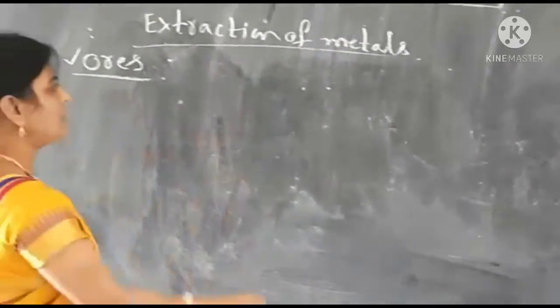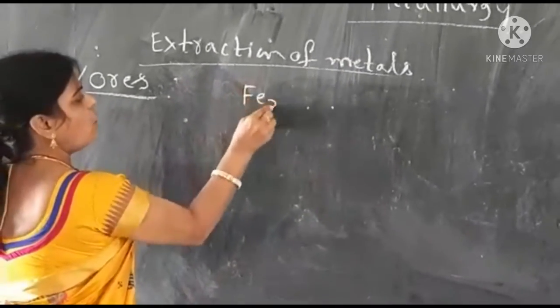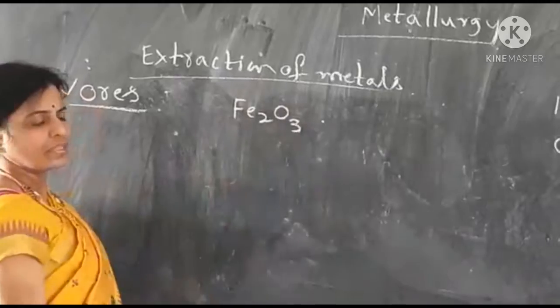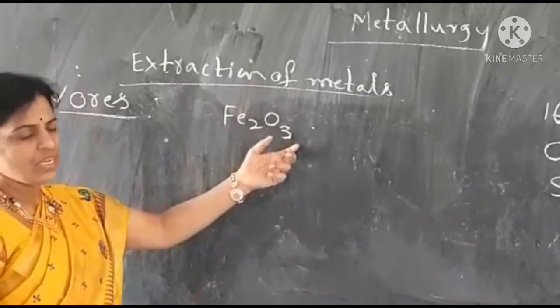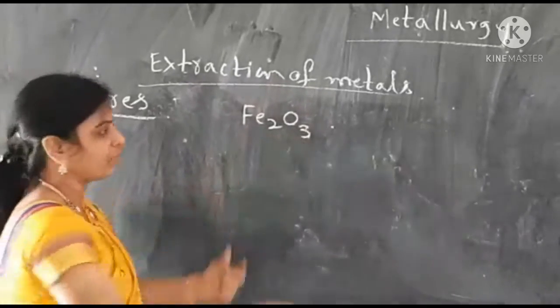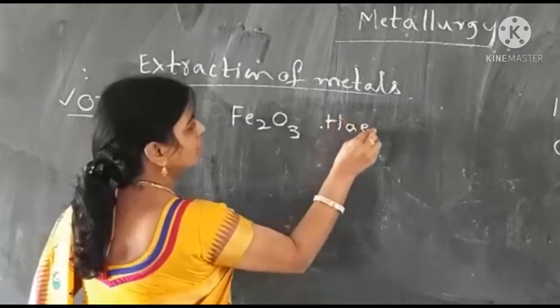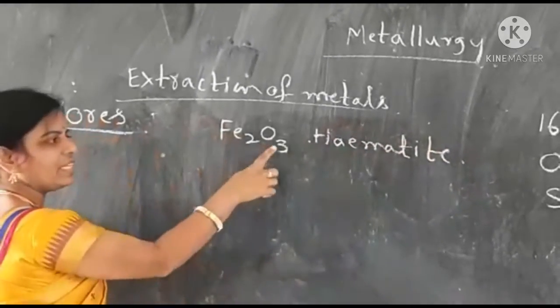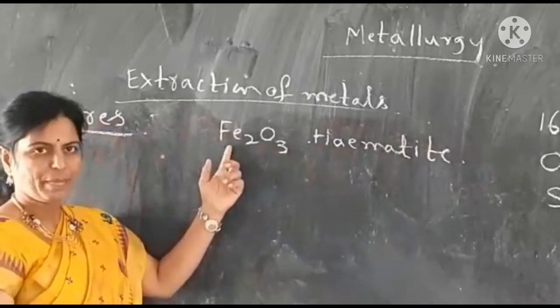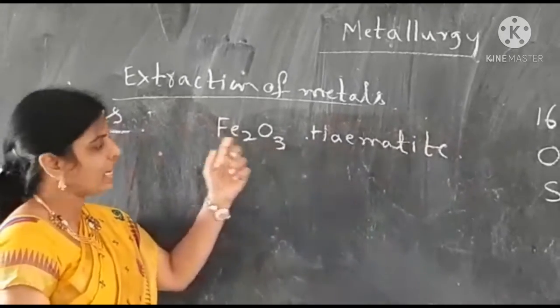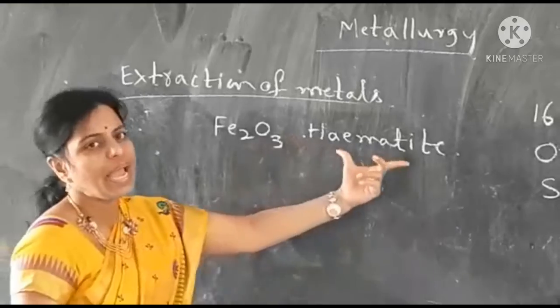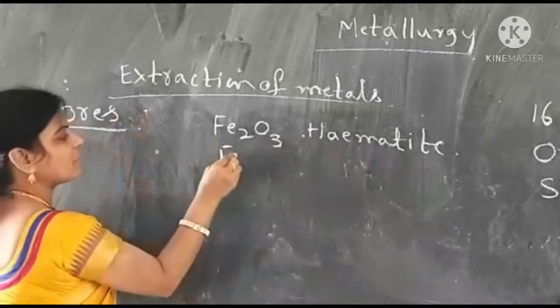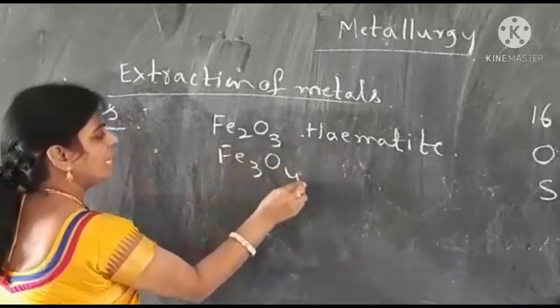For example, iron oxide, Fe2O3. This is called hematite. So if you observe, this ore contains oxygen. Iron is a metal, oxygen is a non-metal. Iron combines with oxygen to form hematite. Of course, iron combines with oxygen in another way also.